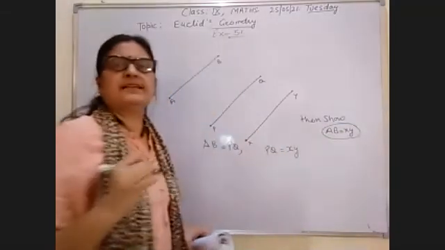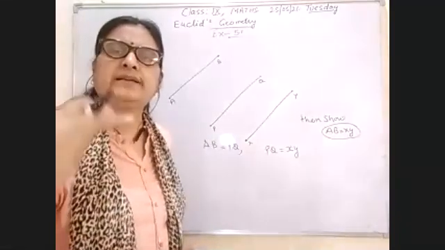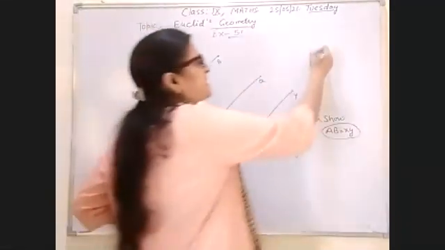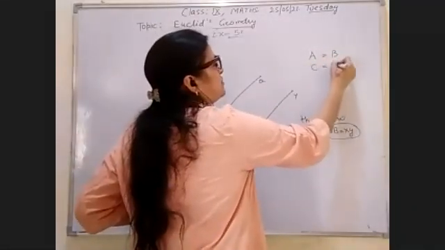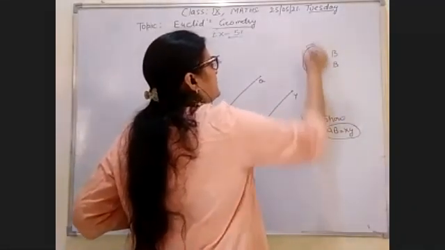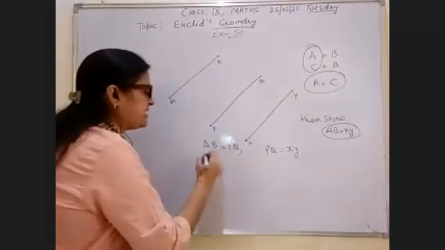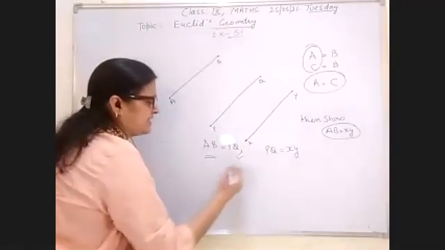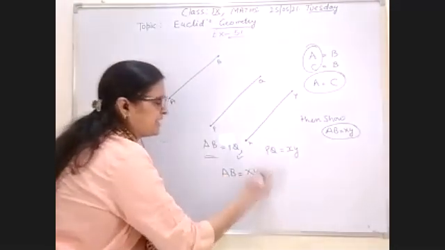In the first axiom, I already told you, when one thing is equal to another and another thing is equal to the same, for example A is equal to B and C is also equal to B, then you can say A is also equal to C. When AB is equal to PQ and PQ is equal to XY, then we can say AB is also equal to XY.